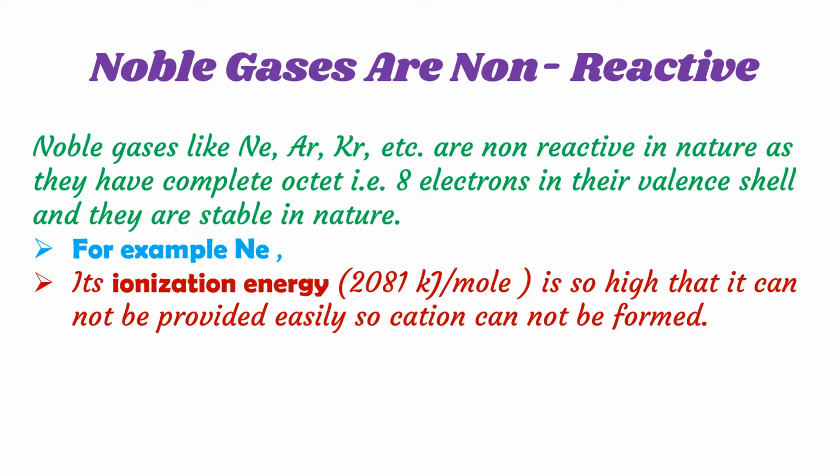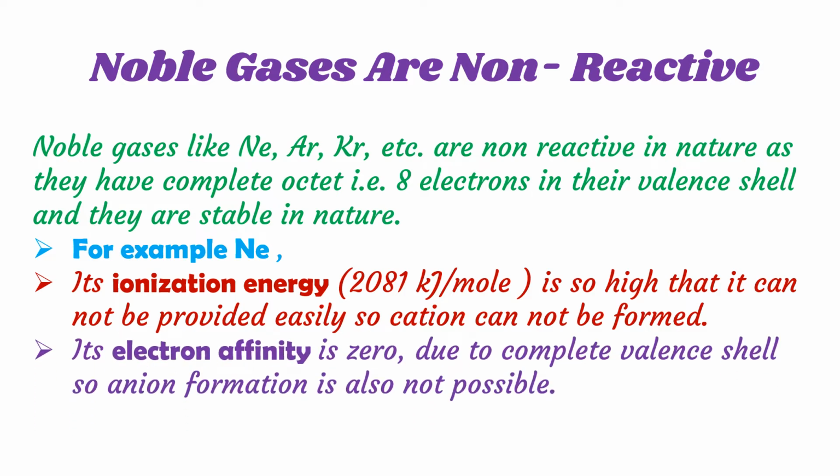Similarly, its electron affinity is 0 due to the complete valence shell, so it doesn't try to attract any electron towards itself. So anion formation is also not possible. That's why noble gases are non-reactive in nature.